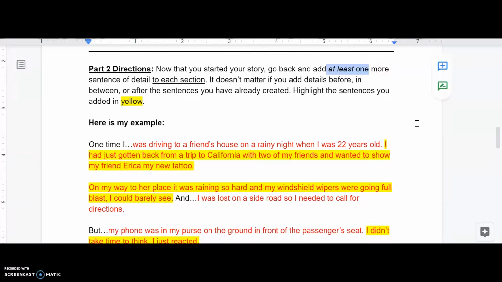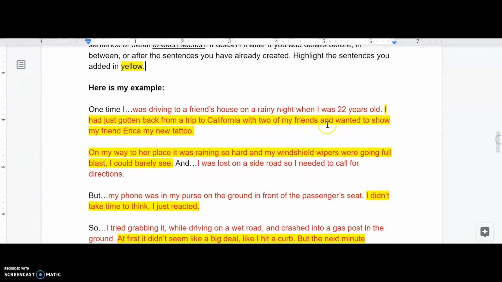So you could do several sentences. Because again, your topic is going to turn into a page and a half narrative essay. So the more detail you have now, the easier this will be for you later. It doesn't matter if you add your details before, in between, or after the sentences you have already created. But we want you to highlight the sentences that you added in yellow. So as you can see, we have the new sentence added here.